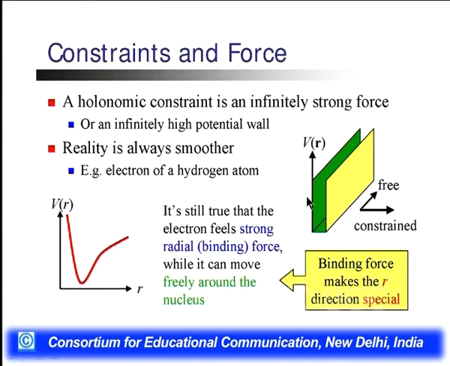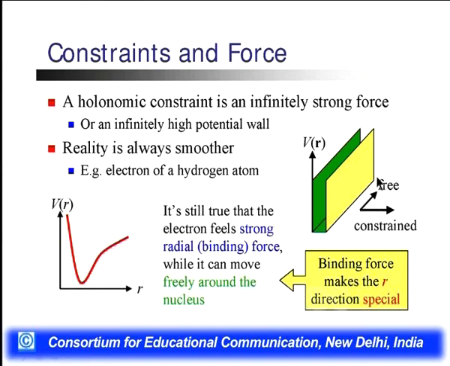Here we see this constraint where V(R) is the potential, and on this side we are considering the movement of the particle, but on this side the particle is free to move, but here we have the constraint on the x-axis.